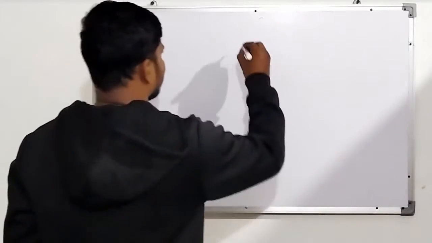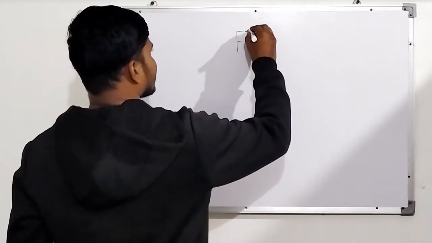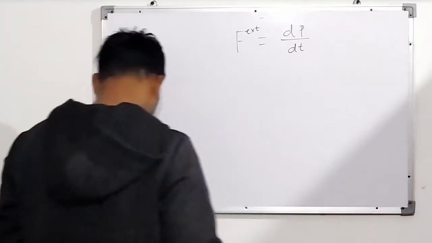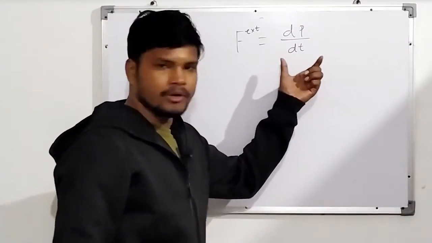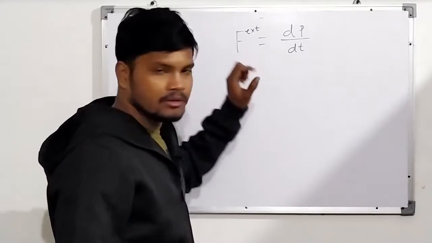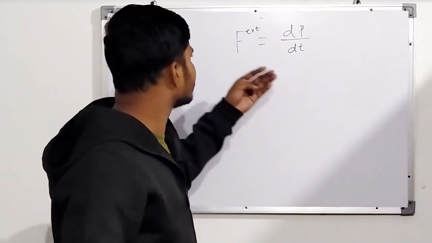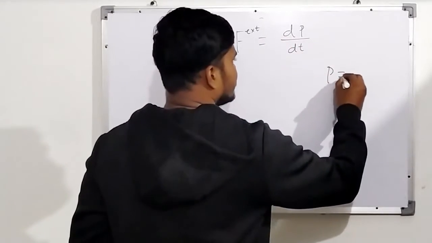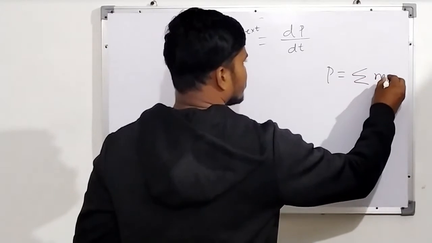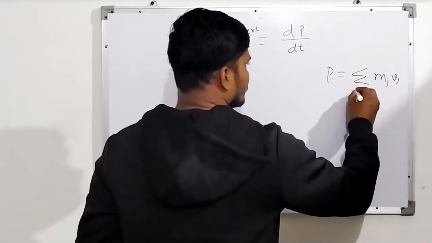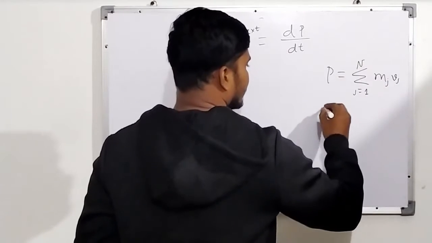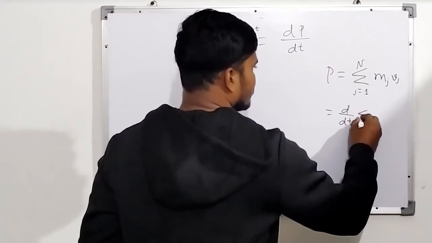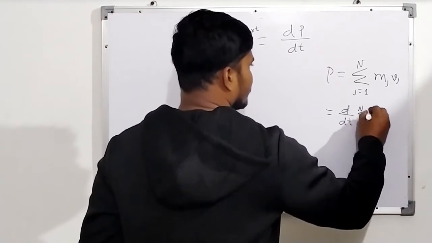As we have defined earlier, F is equal to F external is equal to dP over dt. We have seen this in Newtonian dynamics, and I also told you in my previous lecture that F external is equal to dP over dt, and here P is equal to the summation of mj vj, with j equal to 1 to n particles, and this we can write as d over dt of the summation of mj rj, j equal to 1 to n.